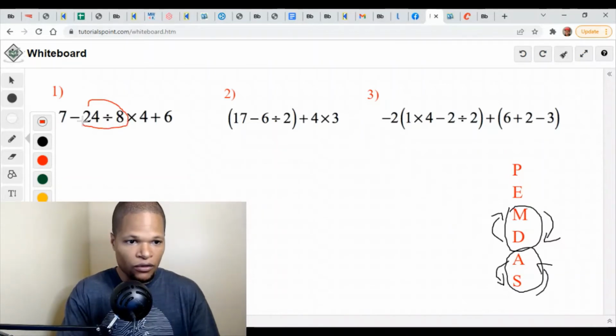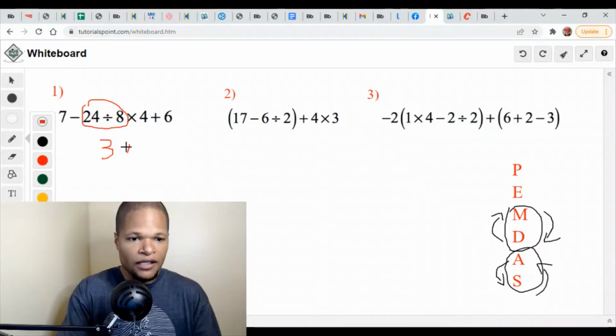As I work through here, I'm going to look at that and say, okay, that's 24 divided by 8. And so that's going to be actually 3. And then I can bring down the parts that I haven't really used yet.